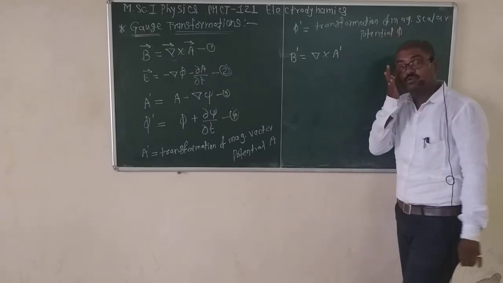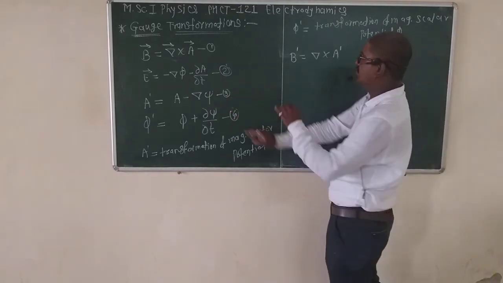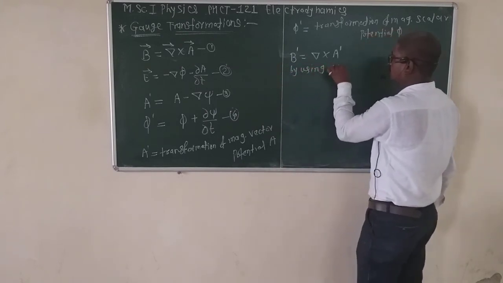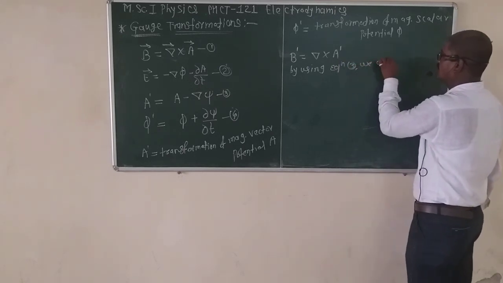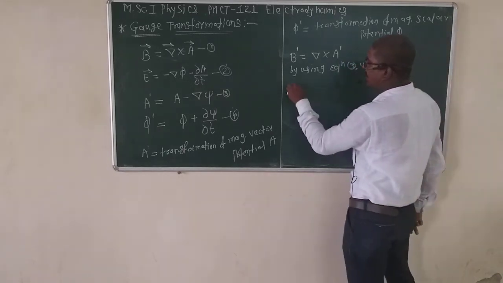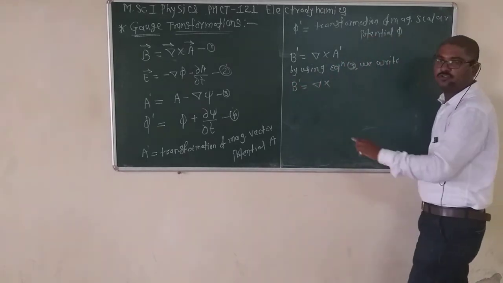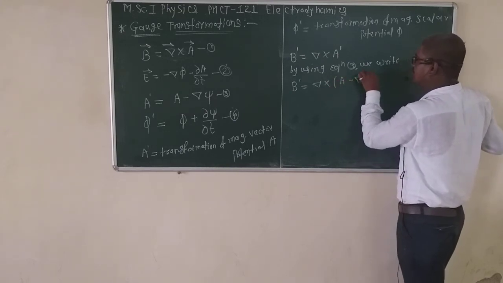Using equation number 3, B dash is equal to del cross A dash, where A dash is the transformation of the magnetic vector potential, A dash is A minus del psi.